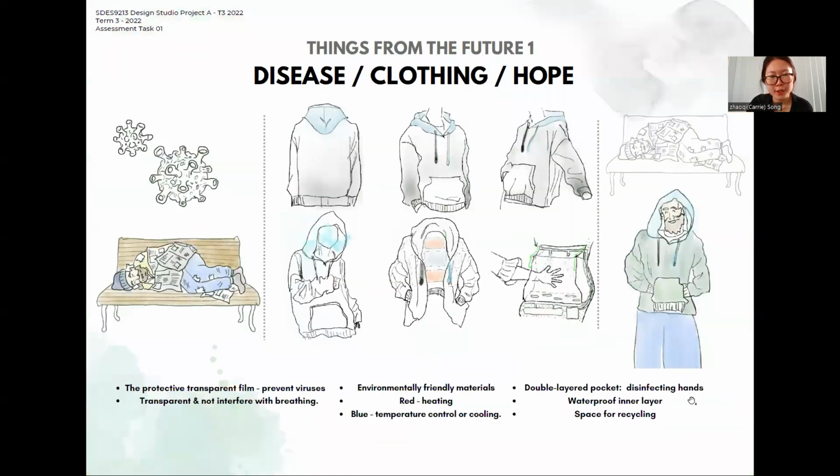So the things from the future. The first one, Clothing Hope. I came up with this hoodie design as it has 3 different traits. The transparent film as a membrane functions as a mask, and it won't interfere with breathing. Secondly, the environmentally friendly materials, with heating and cooling materials inside the hoodie. And the third one is a double layered pocket. It is for disinfecting the hands to deal with the hygiene and health situation for homeless people. And it has a waterproof layer, and it has a bottom space for recycling.